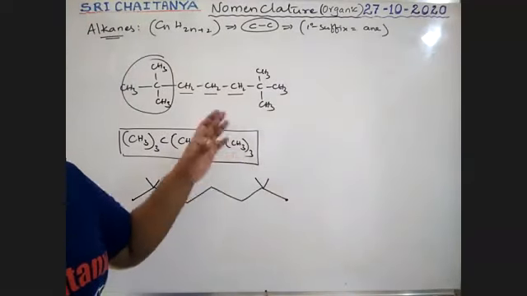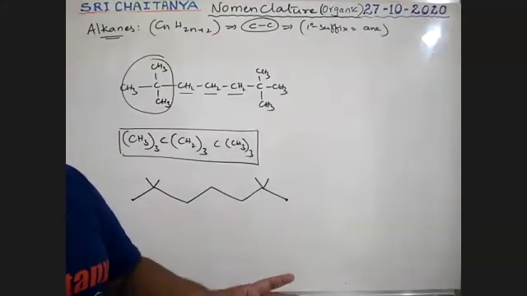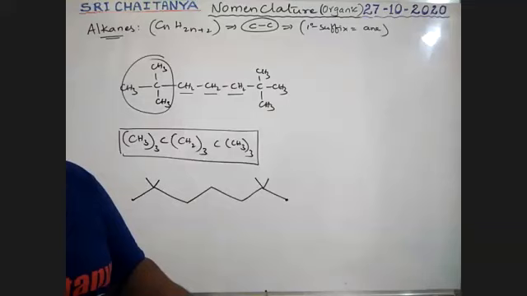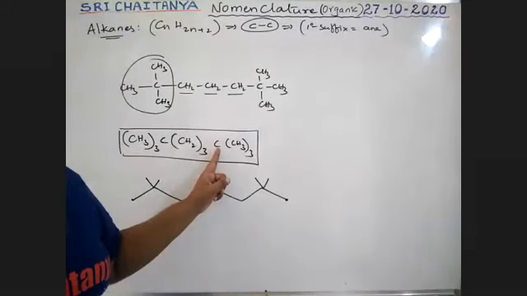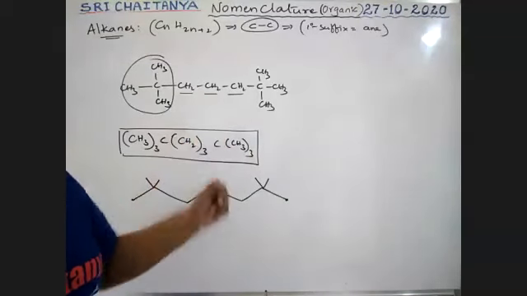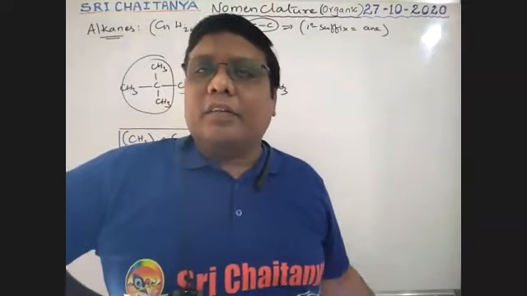Okay. Is there any doubt up to now? So the complete formula, the bond line formula, and the condensed formula. This is the complete formula. This is the bond line formula. I am using the bond line formula for explaining nomenclature.